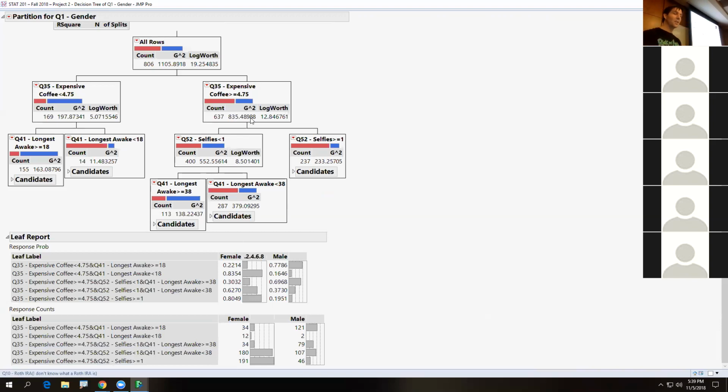I'm gonna kind of let you guys take a hold of this. We talked about what the leaf report is. It just shows you the values in each terminal leaf. Make sure, as we said, to number it 1, 2, 3, 4, 5, and then number 1, 2, 3, 4, 5. And it's literally just letting you see the females here, the males here, and there's the females. If you notice, it looks just like this. And you can also see where the amounts are.